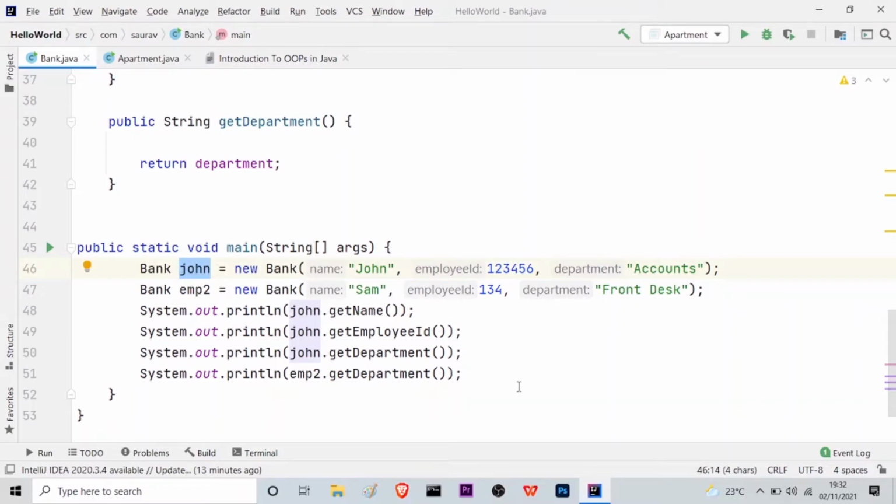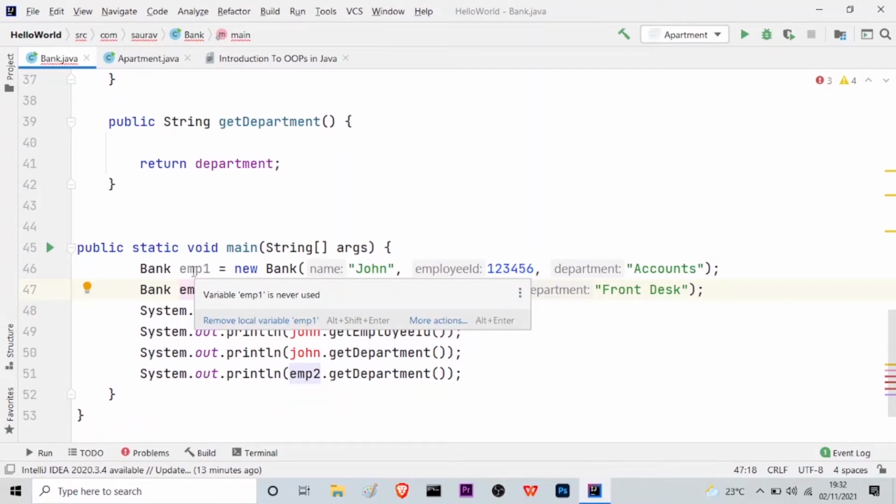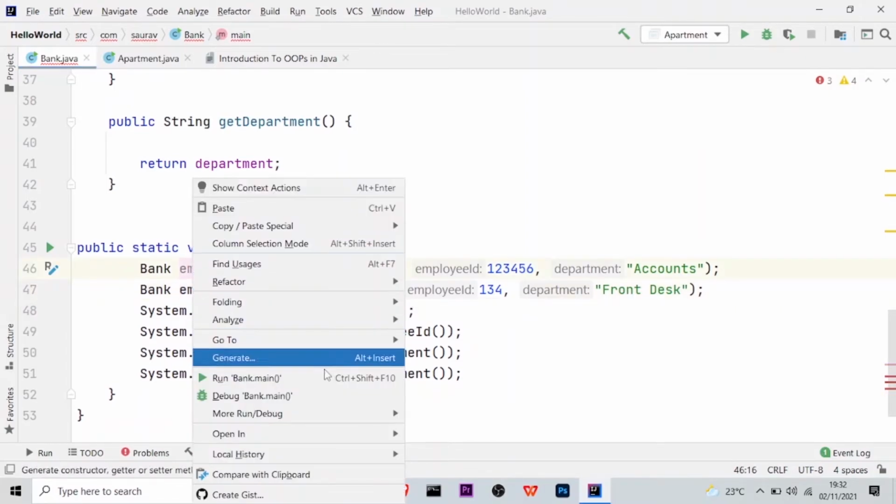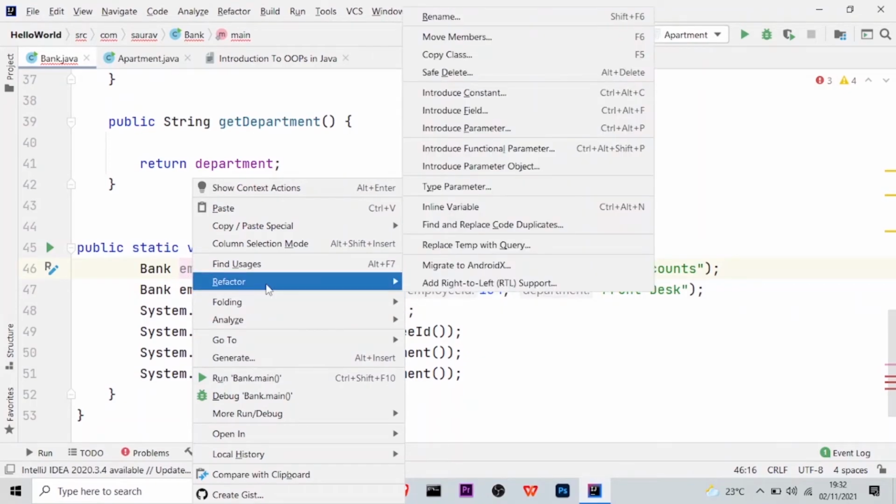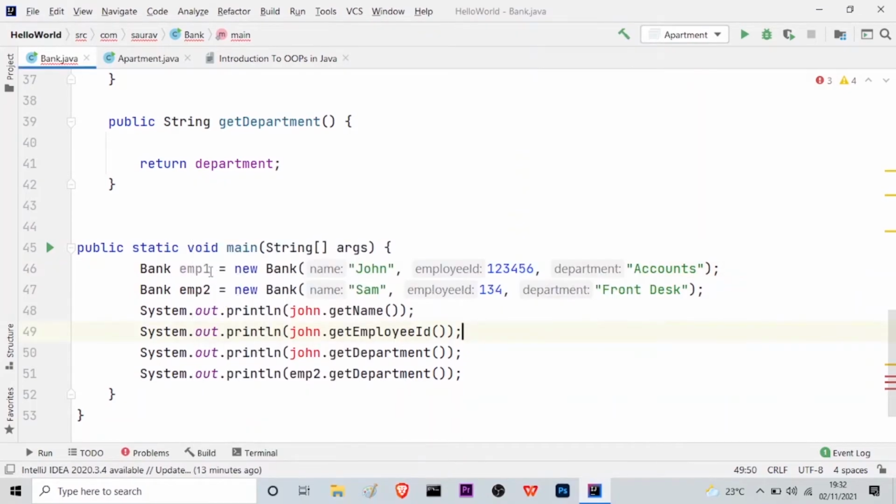Let me just change it, say EMP1. It looks good, right? Because it gives me an idea of what I am trying to do. So let me just refactor it. I will show you how to do it. Right click, refactor. Hold on. Yeah, okay. I will just remove this thing.